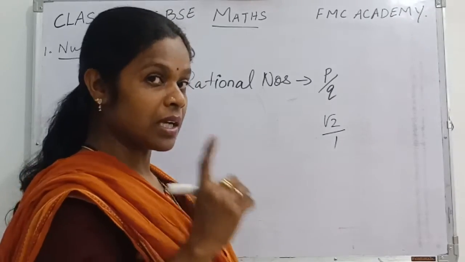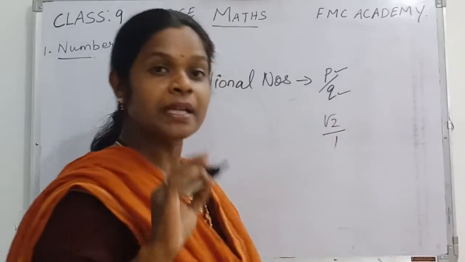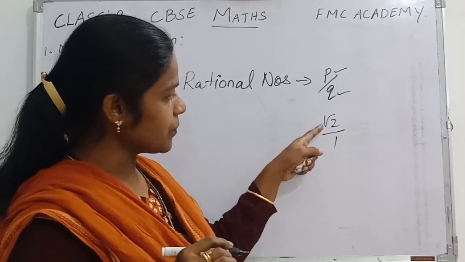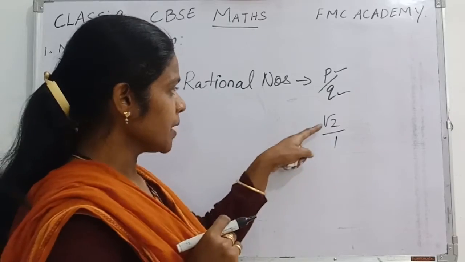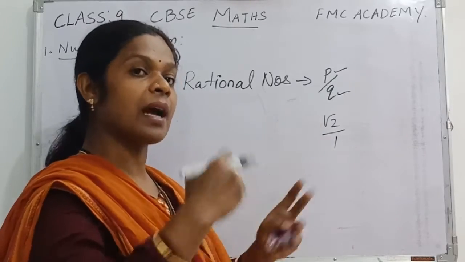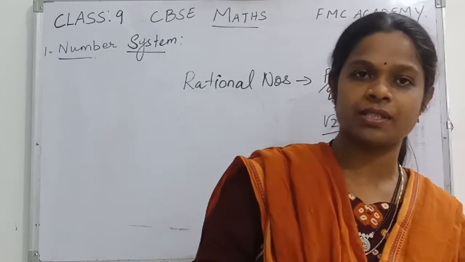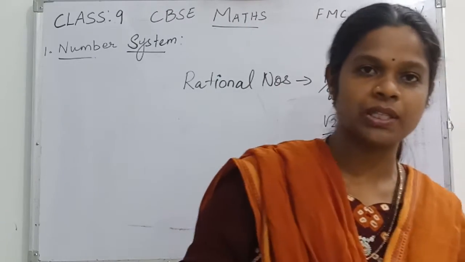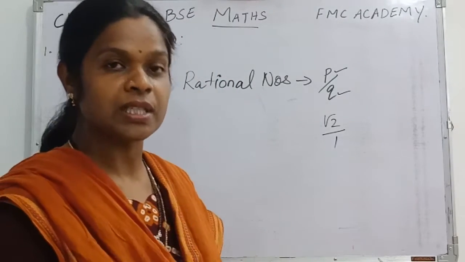But we know the main condition of rational numbers is that p and q should be integers, right? If you see root 2 here, it is not an integer. So you cannot write it. That's why root 2 comes in another category. That's what we call irrational numbers. It is just the opposite of rational numbers, right? So let us now discuss the new one, that is irrational numbers.